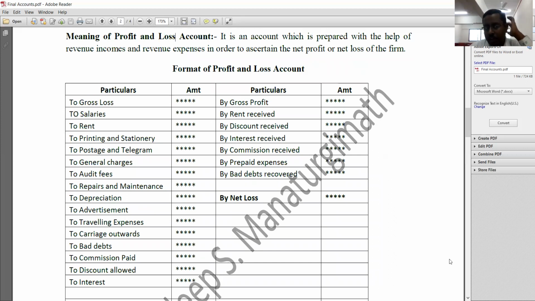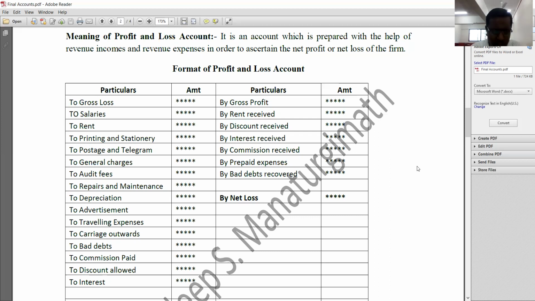Now let us move to the next component of the final account, that is profit and loss account. As I told you people, the final accounts of the company consist of three things. First one is a trading account, second one is a profit and loss account, and the third one is a balance sheet. See here, profit and loss account is also similar to trading account. It is also a nominal account. Nominal account means on the debit side, we need to record all expenses and losses, and on the credit side, we need to record all incomes and gains.